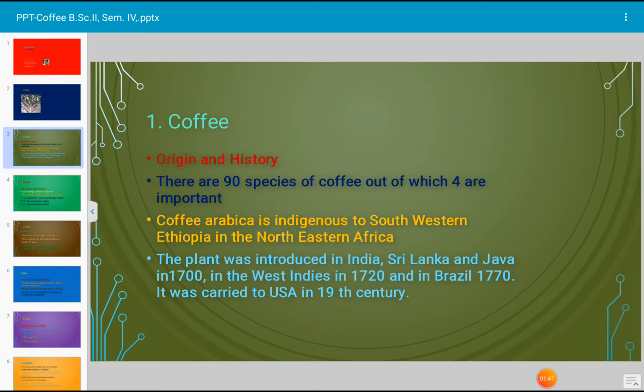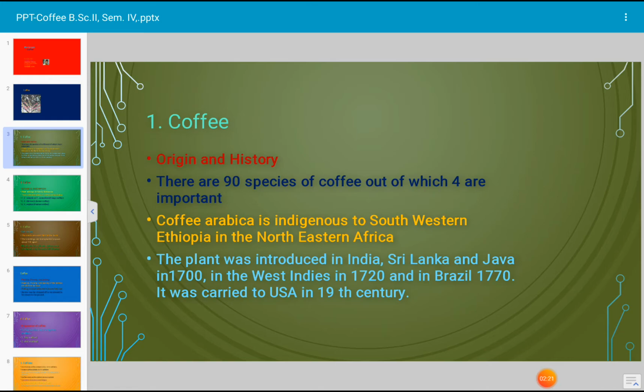The plant was introduced in Sri Lanka, India and Indonesia by 1700, and in the West Indies it spread in 1720, and in Brazil in 1770. These are the years when coffee was introduced in those countries. It was carried to the USA in the 19th century.